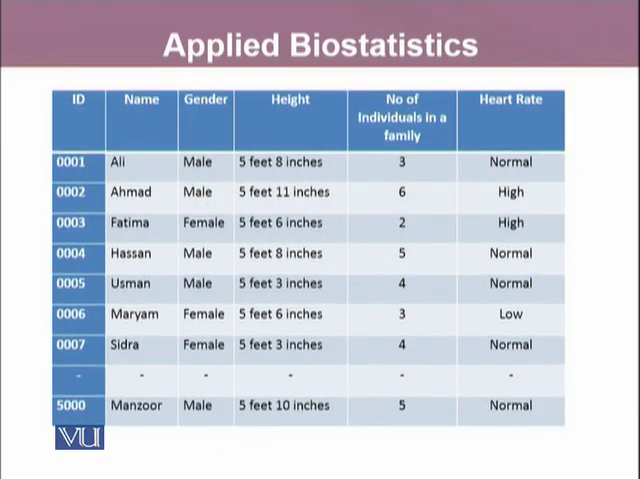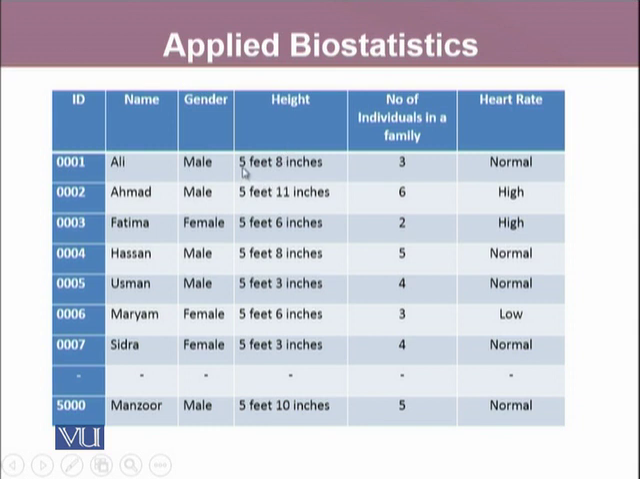Here, we are considering this data set that has information about 5 different variables, where the first variable is ID, then its name, gender, height, number of individuals in a family, and the heart rate. We have ID that is already numeric, name that is alphabets, gender is also alphabets, whereas gender is a categorical variable.